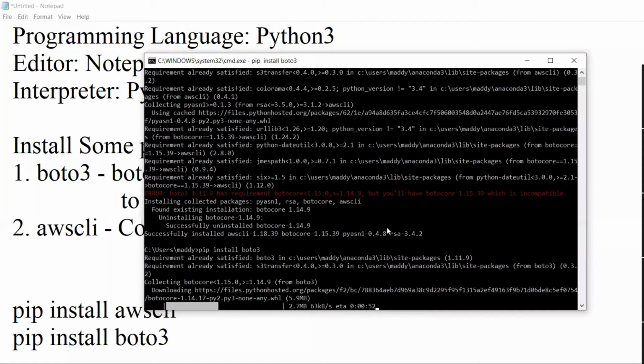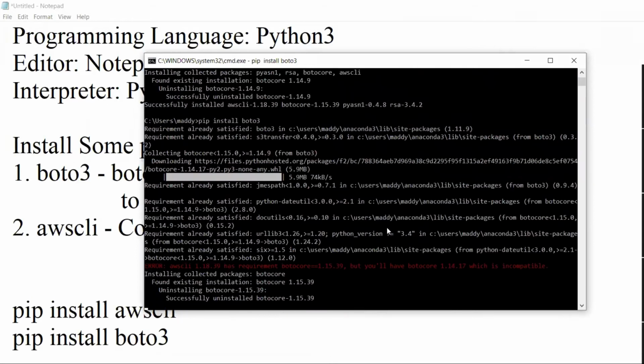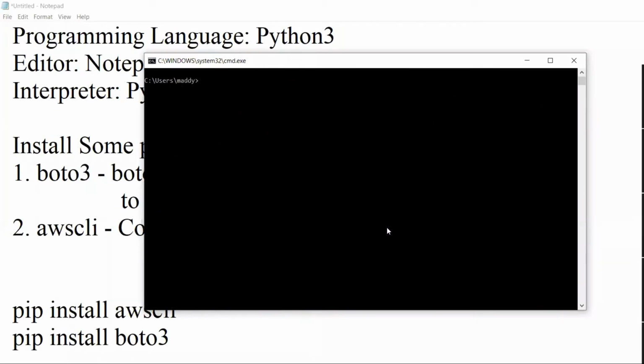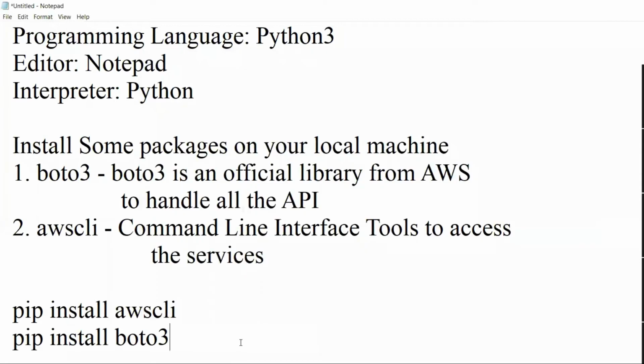Then you have to install these two packages, Boto 3 and AWS CLI, for any service. These two libraries are officially supported by AWS for accessing from local machines. Okay, this is also installed.